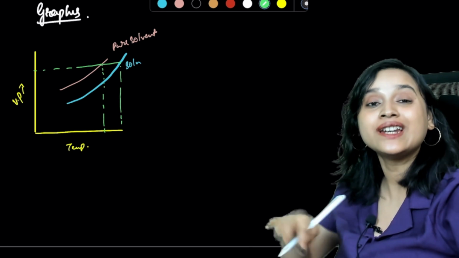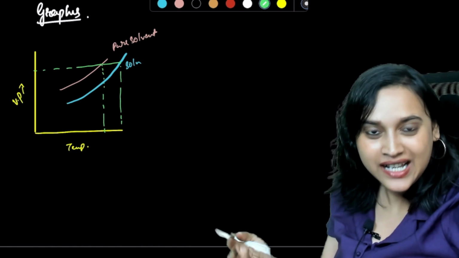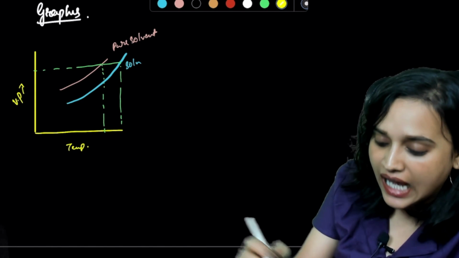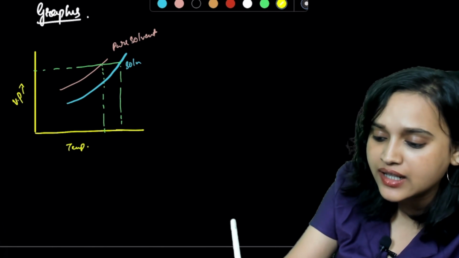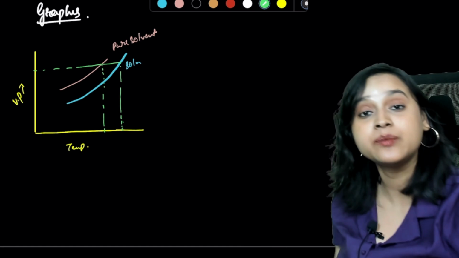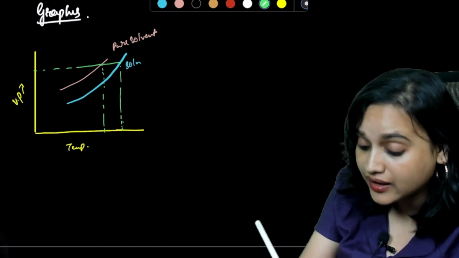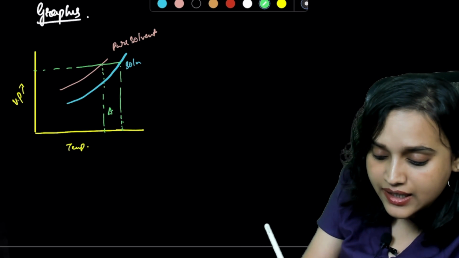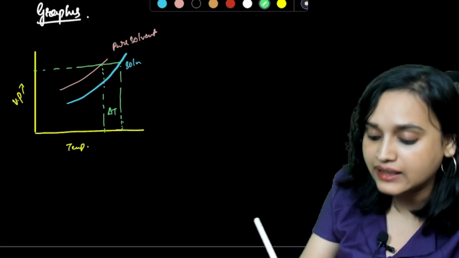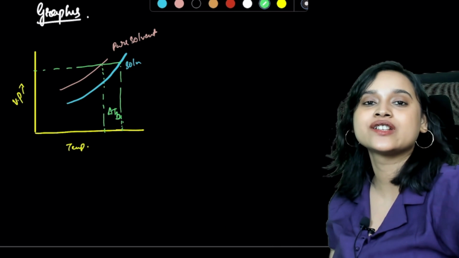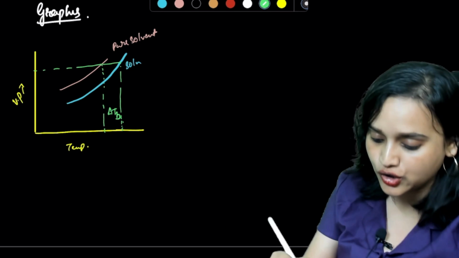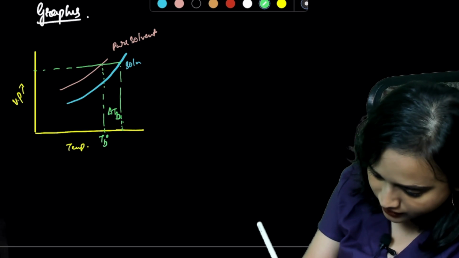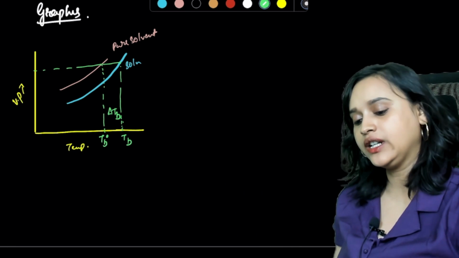For the solution, it is higher, and for the pure solvent, it is lower. Do you notice that, everybody? And this gap that you have is what is going to give you delta TB. Understood? So this is going to be your TB naught, and this is going to be your TB.